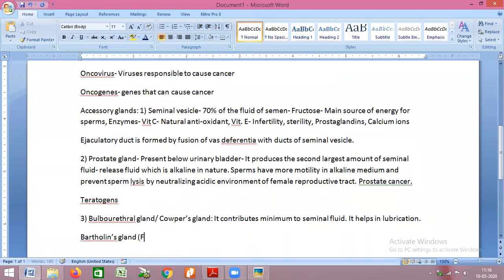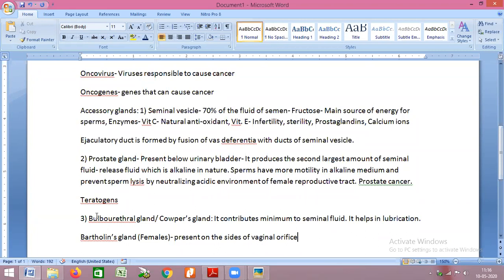This is in females. And it is present surrounding the vagina, on the lateral sides of the vagina. Both these glands basically help in reducing friction between the penis and the vagina.